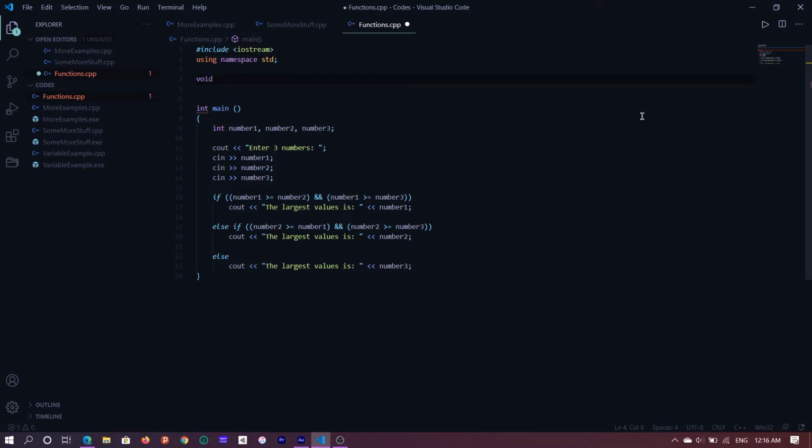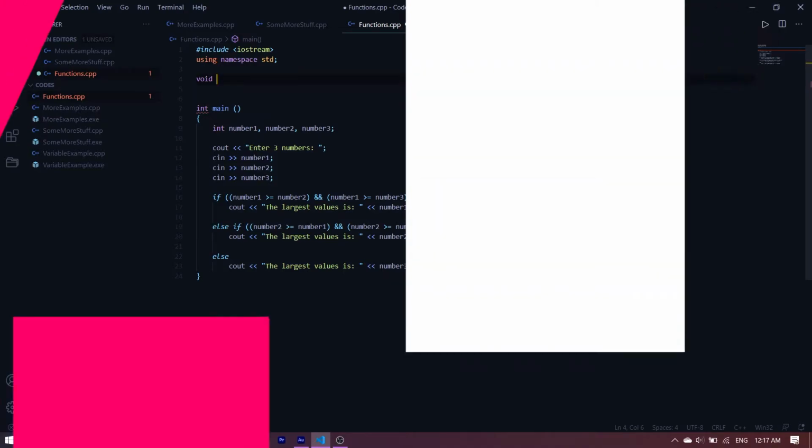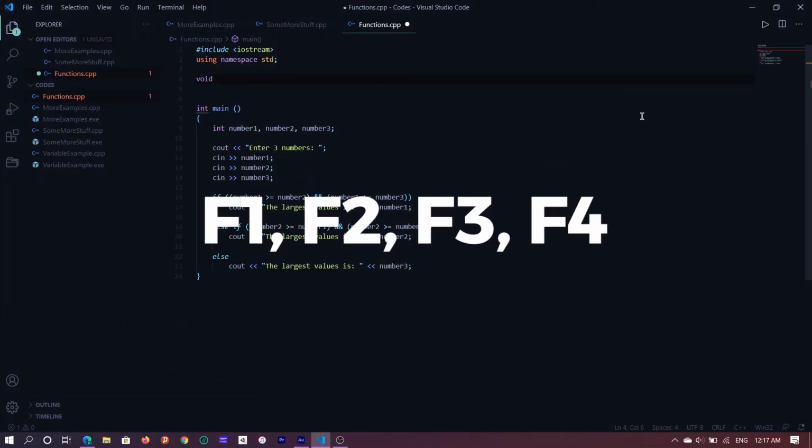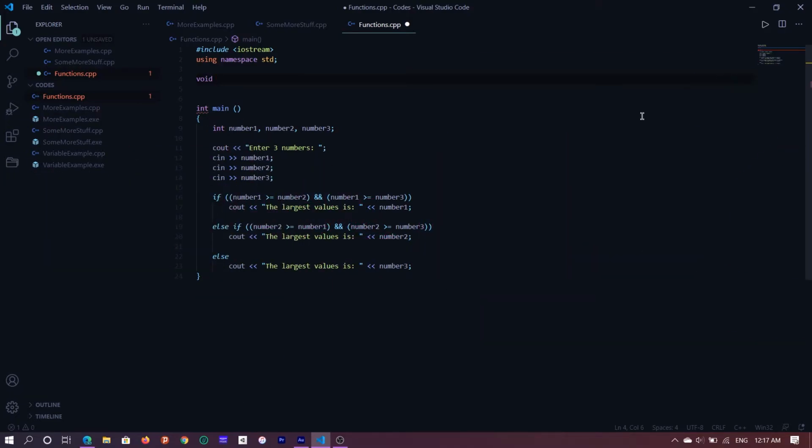But you should name your functions according to what they're doing, okay? Because when you're writing shorter programs, it doesn't really matter. You just have a couple of functions in a single program, it's all right. But when you're writing longer programs, longer scripts for software development, game development, where the number of lines can easily exceed 500, do you really think having functions called F1, F2, F3, F4 is going to help you distinguish between what is doing what? No. So I always say this, name your functions, name your variables accordingly.